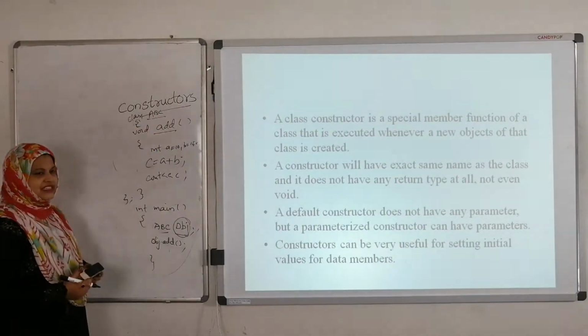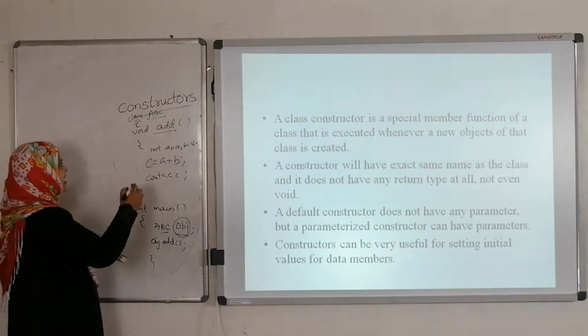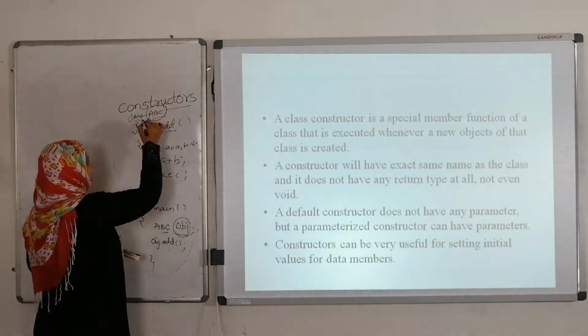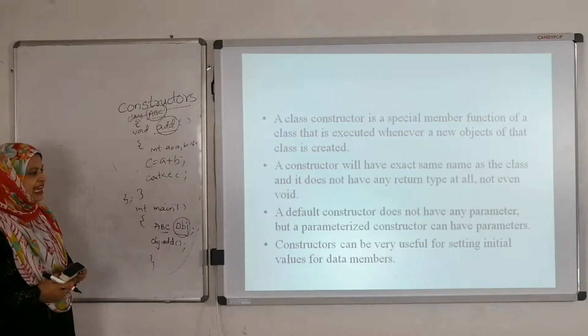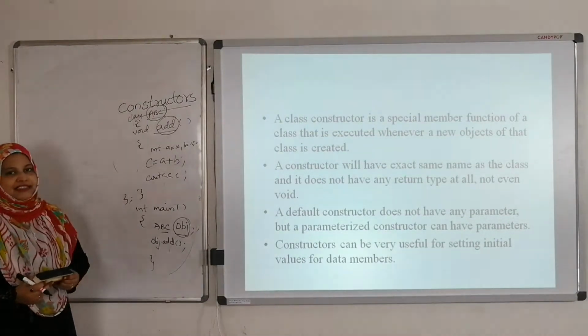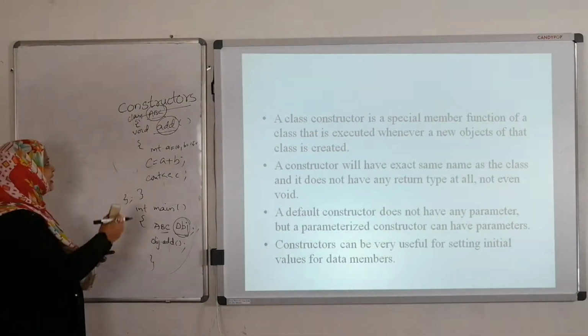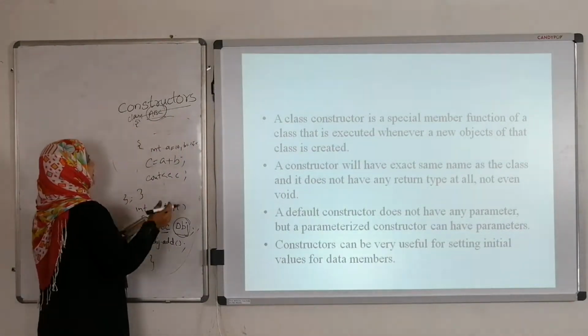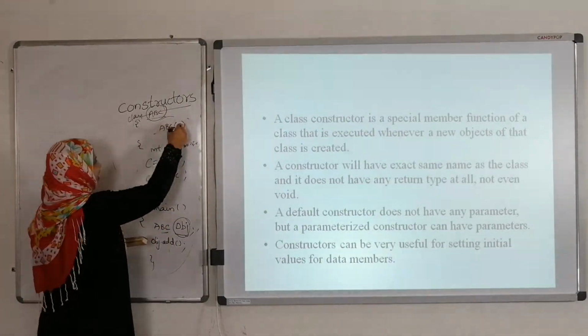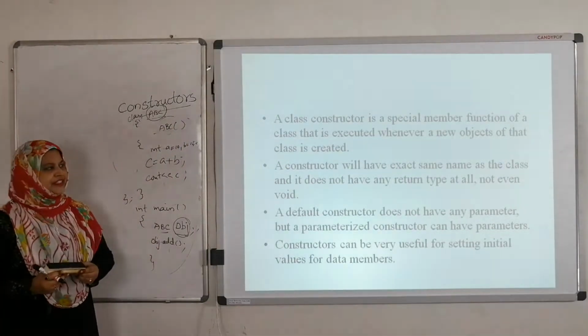But in the case of constructors, the class name must be the same as the constructor name. Here class ABC is there, we don't have any return type, and the constructor should be ABC only.